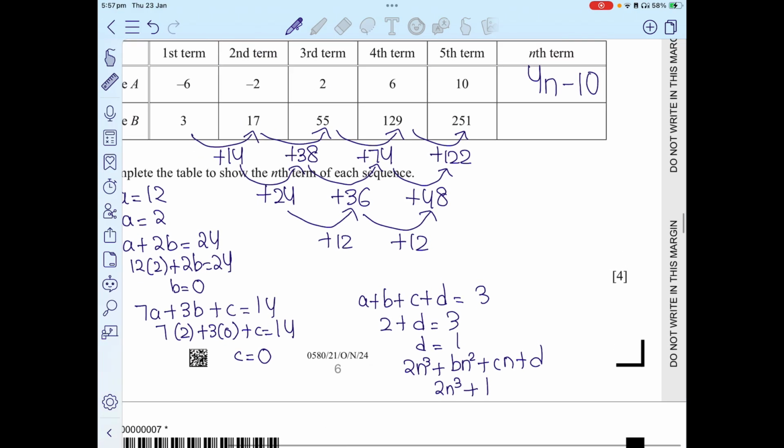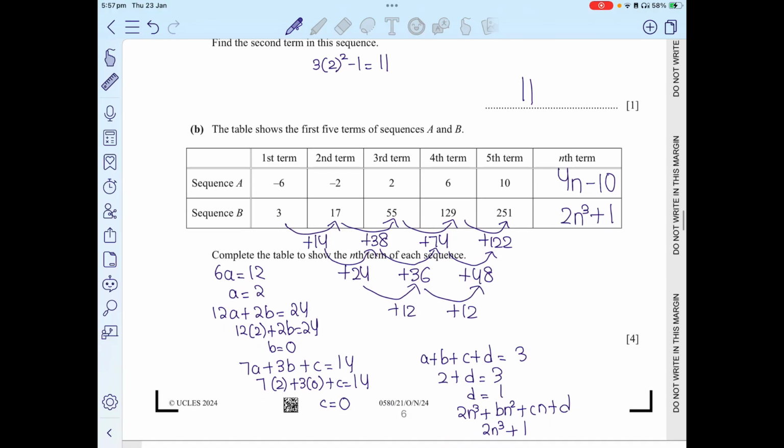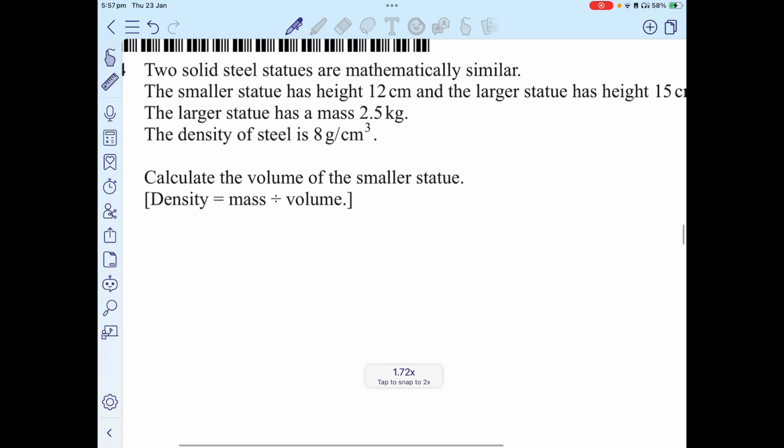So therefore, it's going to be 2n cubed plus 1. And this topic is cubic sequences. If you have not learned it, please do learn it because it's a vital part of your syllabus. Now we move on to question number 14. It says that two solid steel statues are mathematically similar.